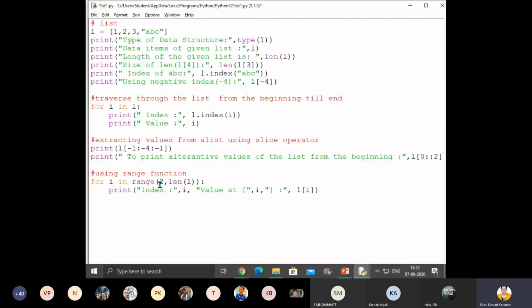Okay, using range function. Range function is also similar to this. But as this is a function, we have to use parenthesis, brackets, parenthesis. Okay, so parenthesis we should use. If you are using slice operator, then we should use square brackets. Okay, children, is it clear?